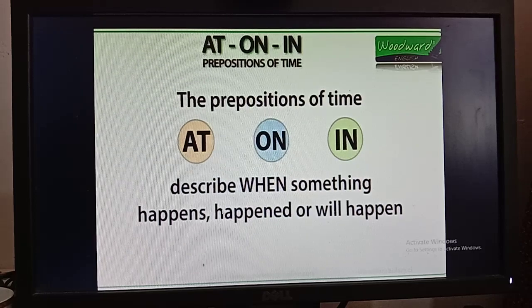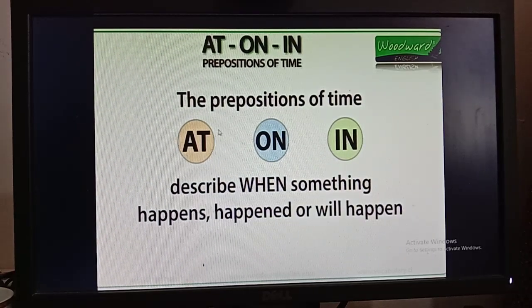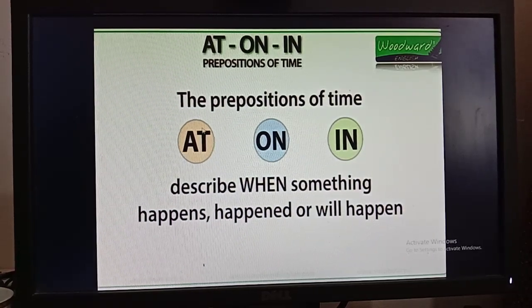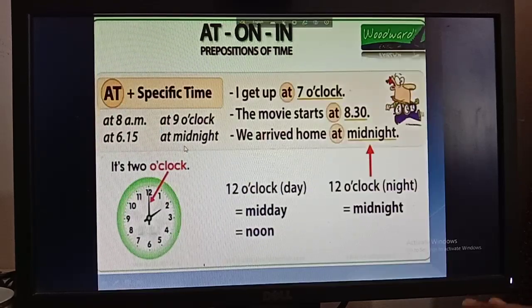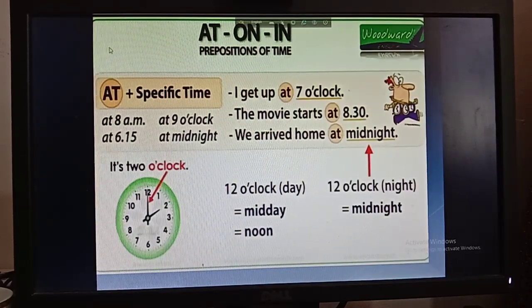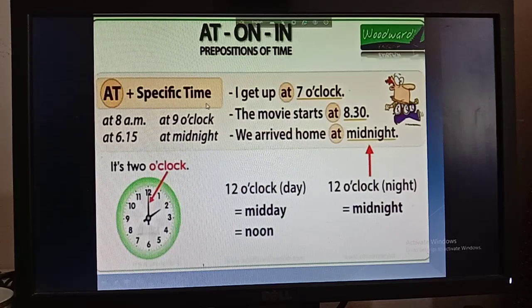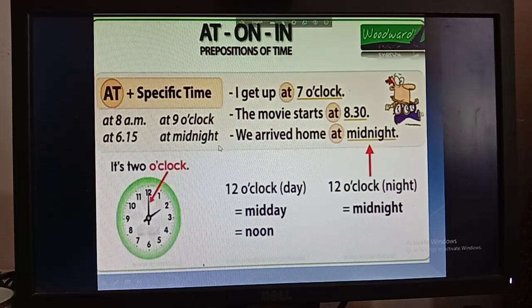So write it down in your copy, okay? Write like this: at in a circle, on in another circle, and in in another circle. So boys, today I am going to discuss only at, so get ready for it, okay? So at plus specific time. We use at for a specific time, like at 8 a.m., at 9 o'clock, at 6:15, at midnight.